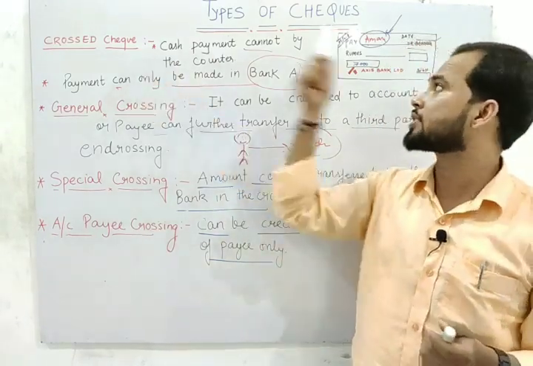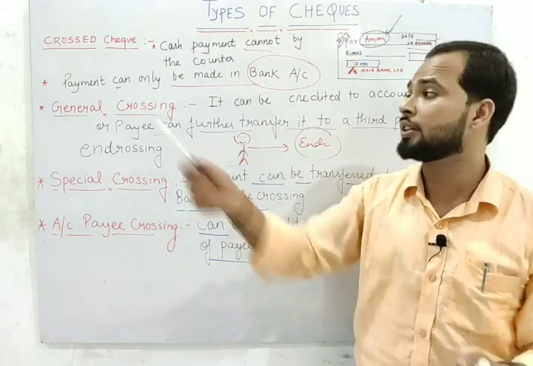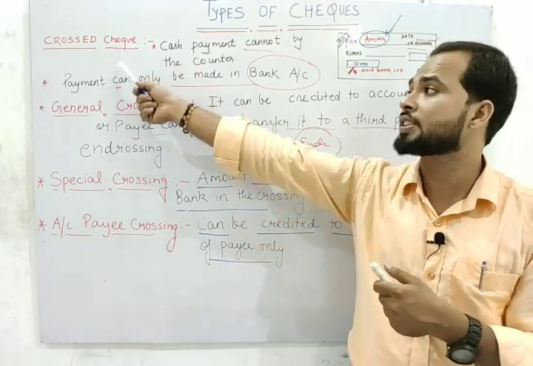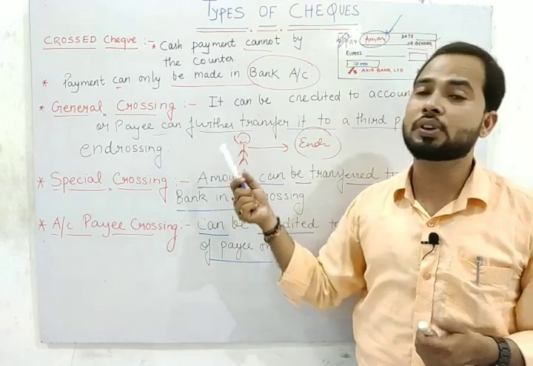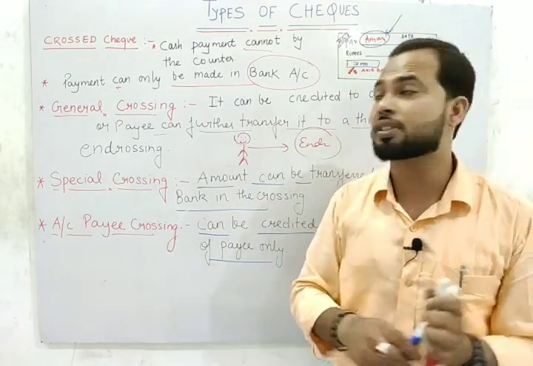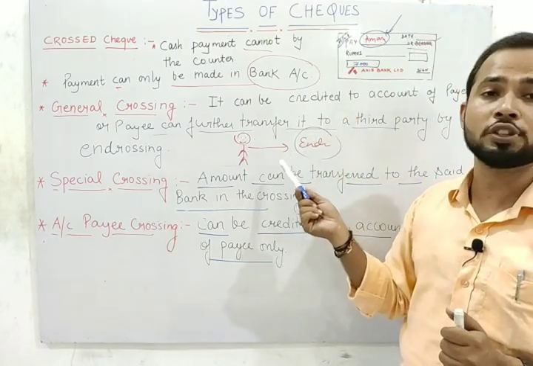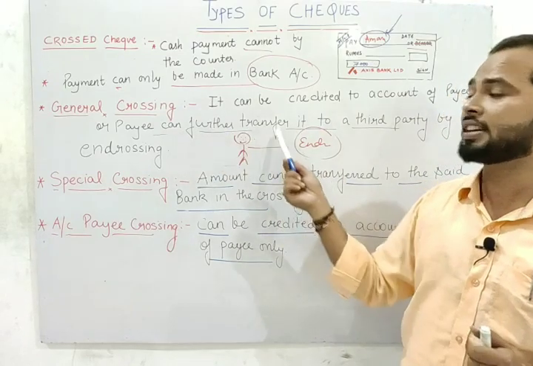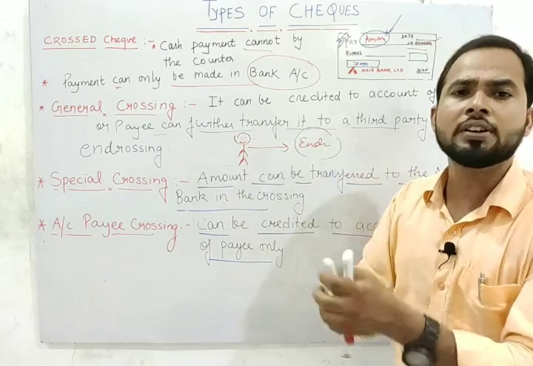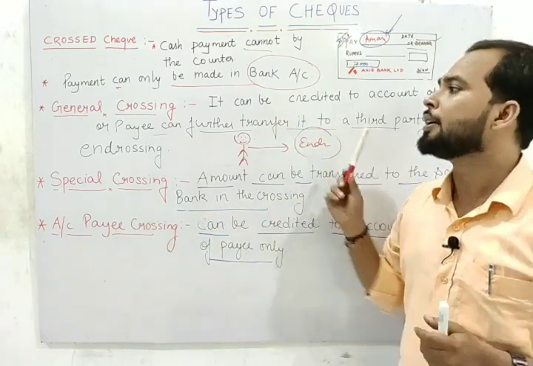And what about the cross check? Such a check having two parallel lines is known as a cross check, and cash payment is not made through the counter. Payment can only be made into a bank account. It means a bank account is compulsory in which type of check? Cross check. We have three types of crossing: general crossing, special crossing, and account payee crossing. In general crossing, we have only crossed the check. This check will be transferable. This check will be negotiable with the help of endorsement. The payee can transfer this check with the help of endorsement, and this amount will be transferred to a bank account. No need of any particular bank or account only, in case of general crossing.